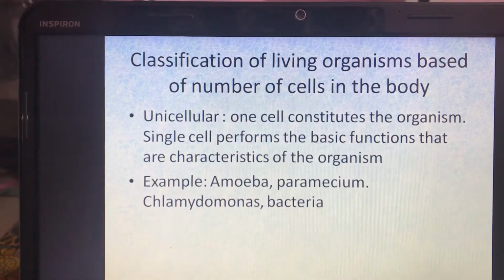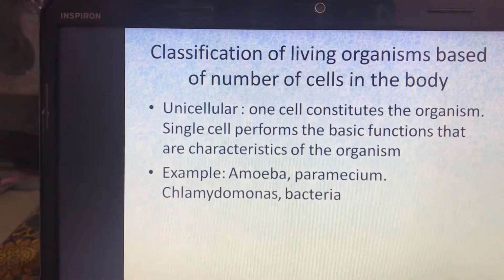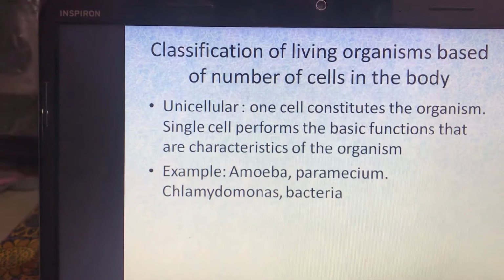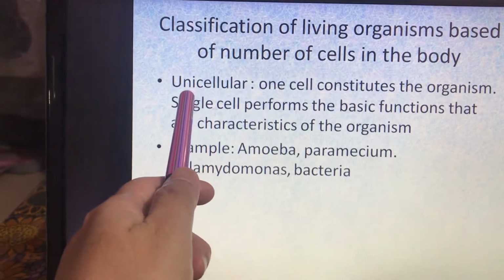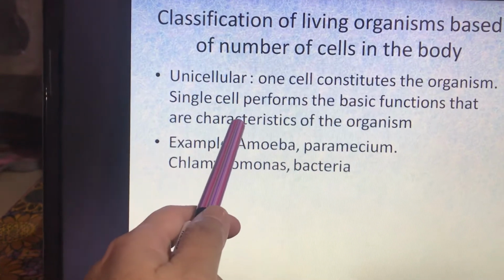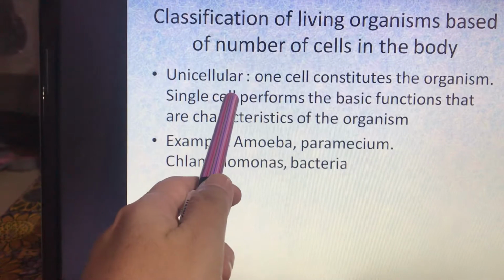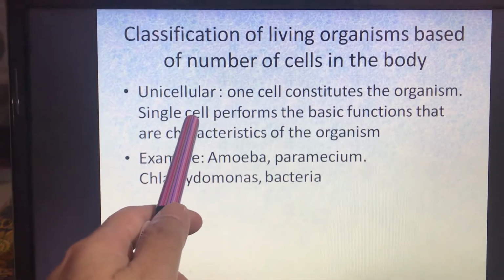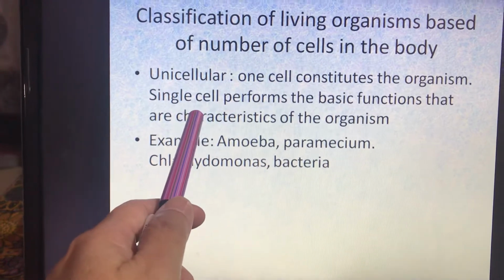Now all organisms contain cells, but their number may vary. So classification of organisms is based on the number of cells in the body. According to that, they are classified as unicellular and multicellular. Uni means only one. So these organisms contain only one cell, but then also all the functions are performed by the single cell of the body.